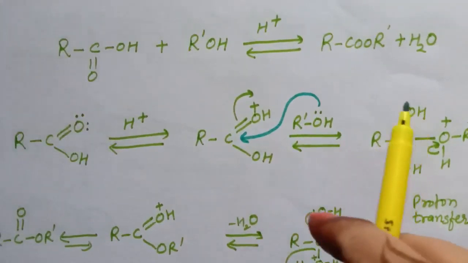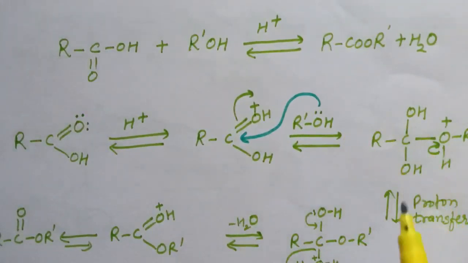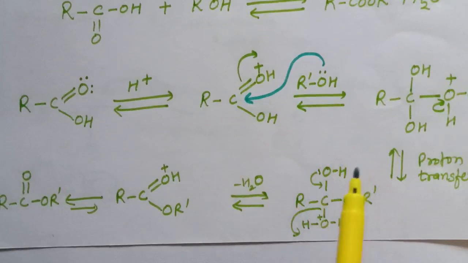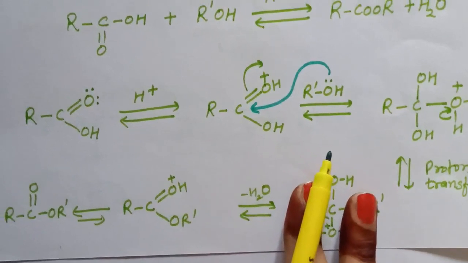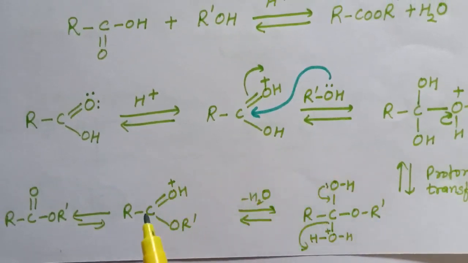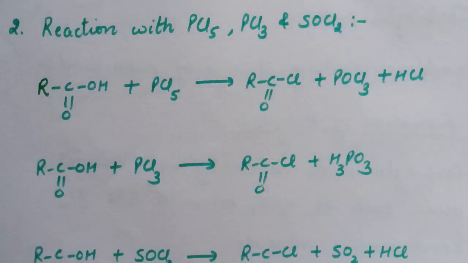Now proton transfer takes place, a water molecule is lost and the protonated ester is formed. Removal of H+ from this protonated ester results in the formation of ester, and this is the mechanism of this reaction.